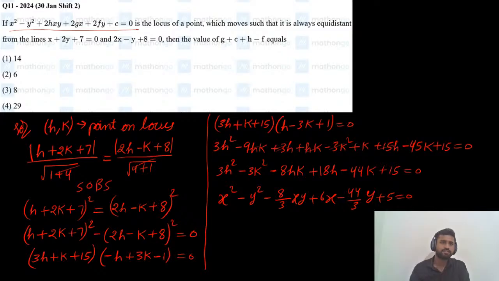Now compare this equation with the given locus.